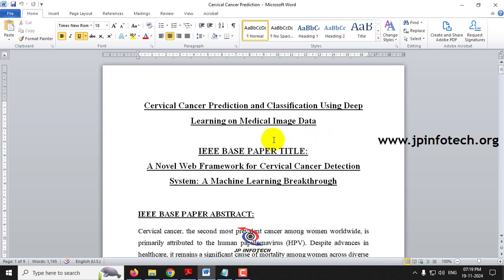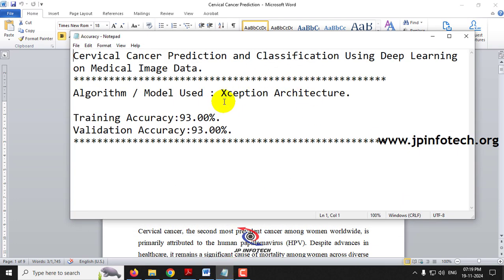Now we are going to use medical image data. Cervical cancer can be diagnosed through pap smears, which are a crucial screening process that includes collecting the cervical cells for examination. Using those pap smear images, we are going to identify the disease with a deep learning model. For the deep learning model, we have used the Xception architecture, and we have achieved a training accuracy of 93% and a validation accuracy of 93%.